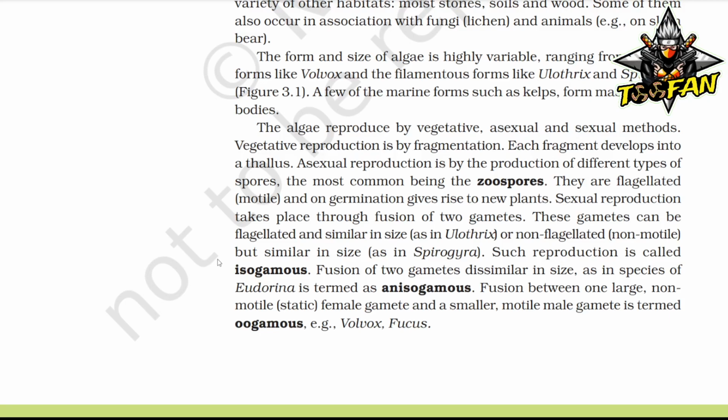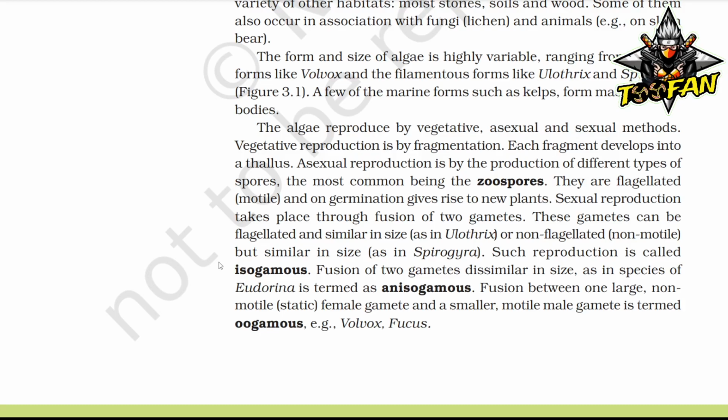Vegetative reproduction is by fragmentation, each fragment developing into a thallus. Asexual reproduction is by the production of different types of spores, the most common being the zoospore. They are flagellated, motile and on germination give rise to new plants. Sexual reproduction takes place through fusion of two gametes.